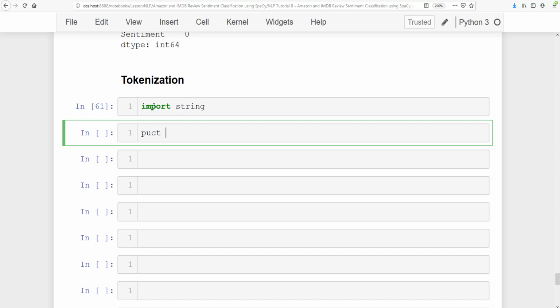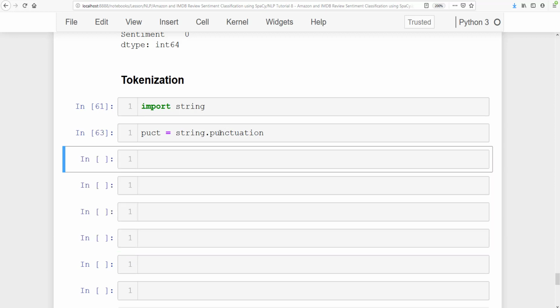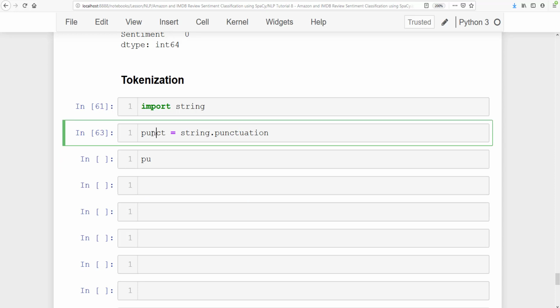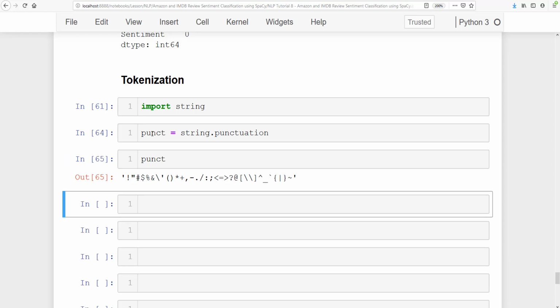So here we have punct is equal to string.punctuation. This is the punctuation. Let's go ahead and get this. This should be the punct. Now you see here this is the punctuation.